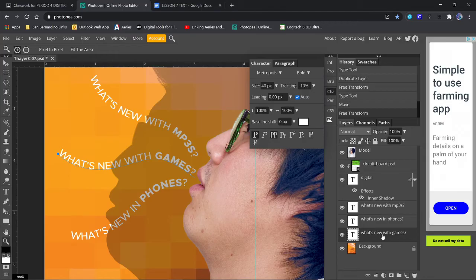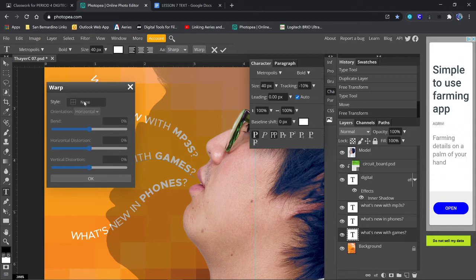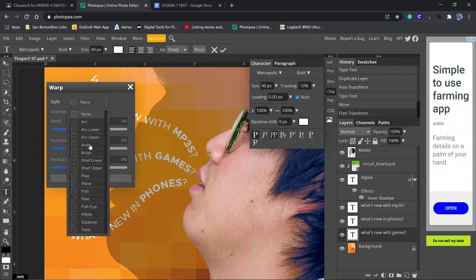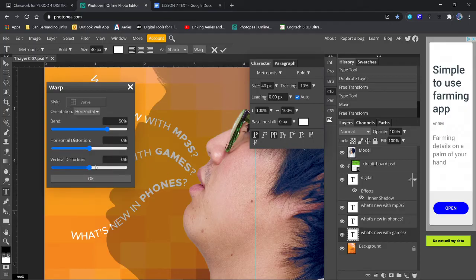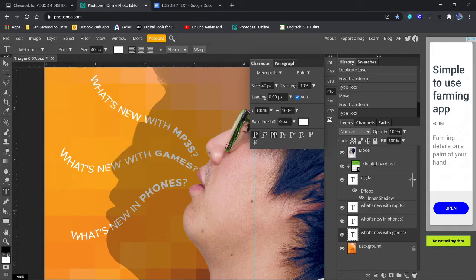And I'm going to use the text tool. And if I go up to the top, see where it says warp? I'm going to click on warp. Okay, now, right now it has no style, so I'm going to change the style to wave. I'm going to change the bend to 33, horizontal distortion to minus 23, and the vertical distortion to 5. And then click OK. Okay, see how that kind of warped that a little bit?